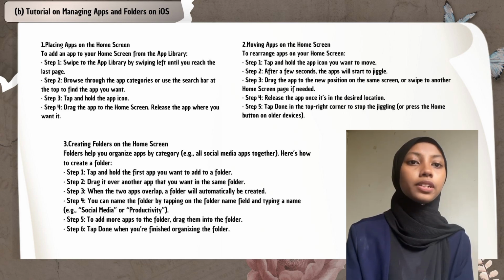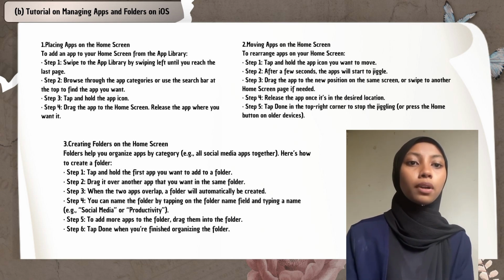B. Tutorial on managing apps and further on iOS. First, placing apps on the home screen. So to add an app to your home screen from the app library, step 1, swipe to the app library by swiping left until you reach the last page.